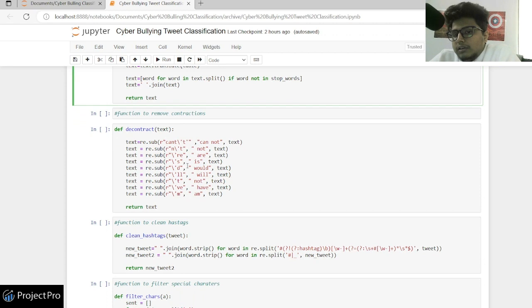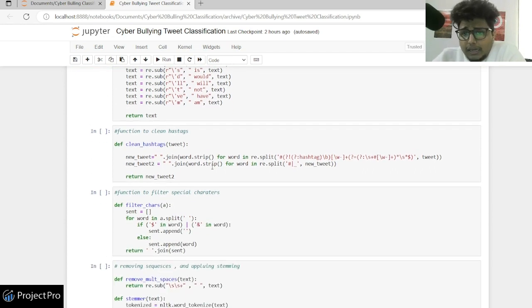Similarly, I have done a decontract, so here also I have removed the contractions. For example, if I write can't, it will be can apostrophe t, which doesn't make sense, so I want to change any word like that to cannot. Similarly, if I'm writing ur, when you write quickly, it's like u apostrophe re, so instead of that I'm using the complete form so that it will make more sense.